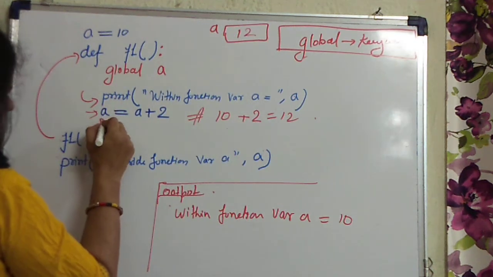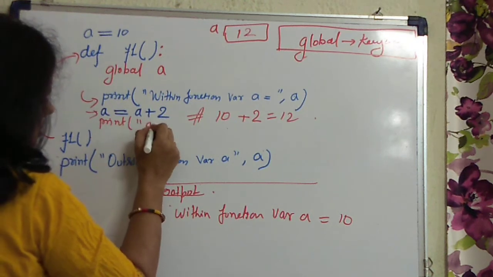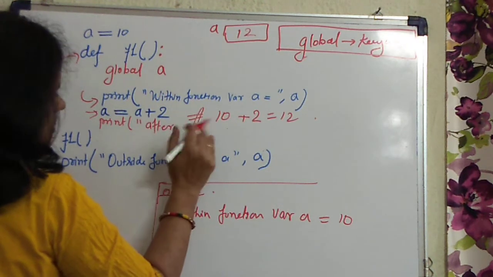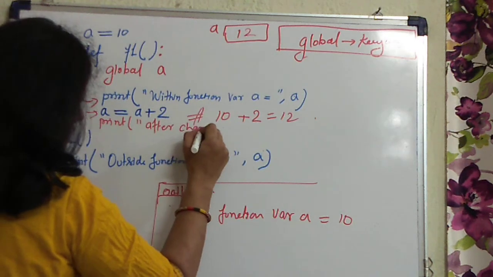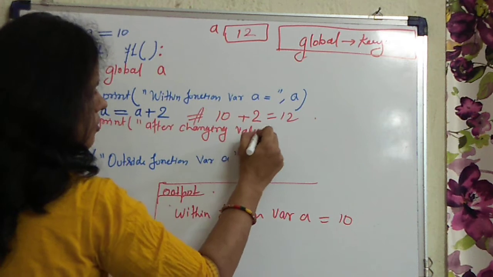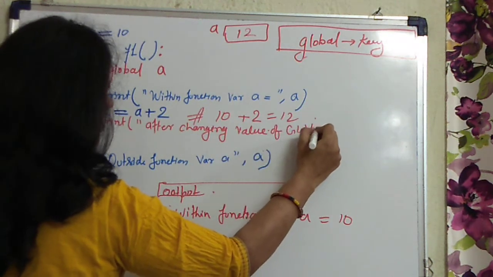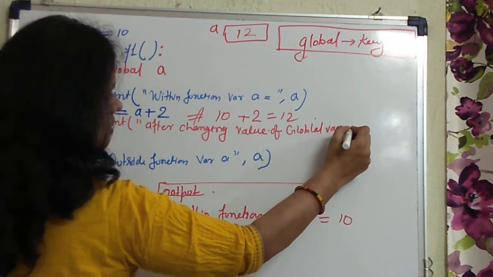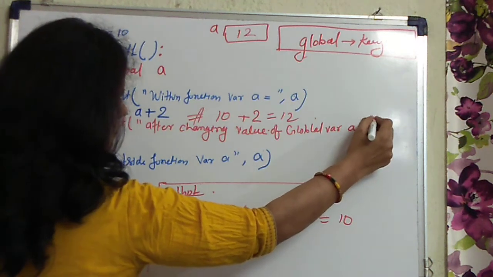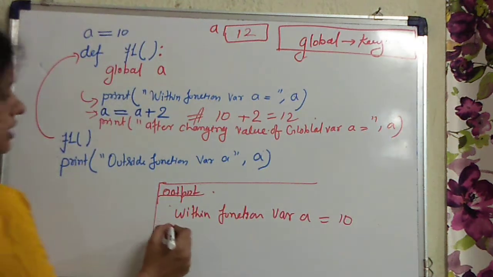And if you write here again print, after changing value of global variable A equals, comma A, then what output will you get?